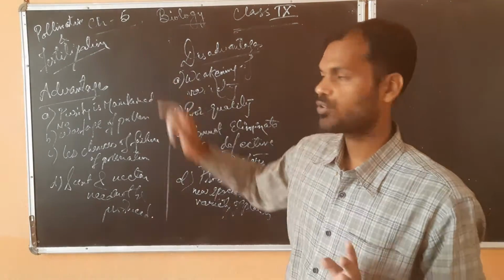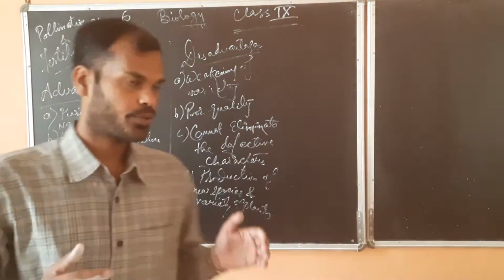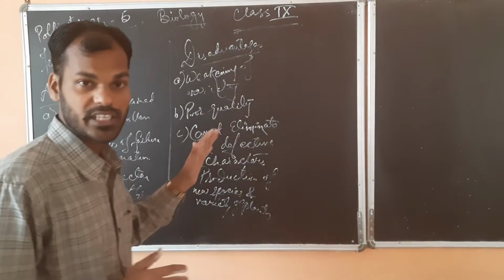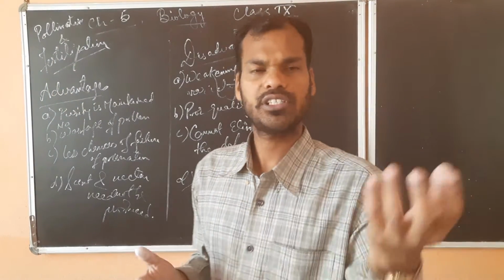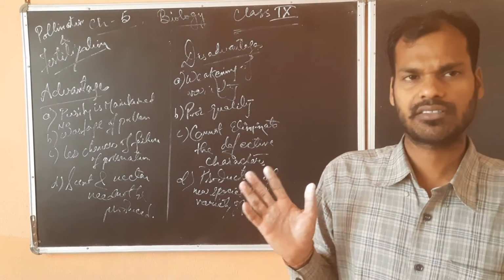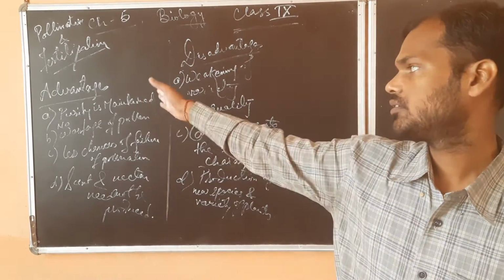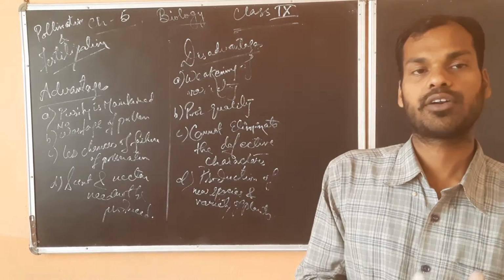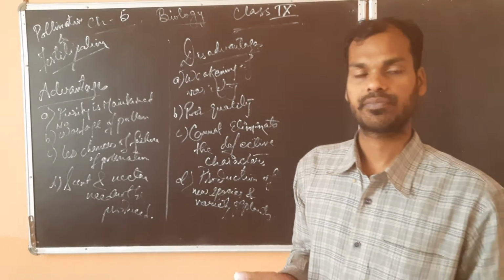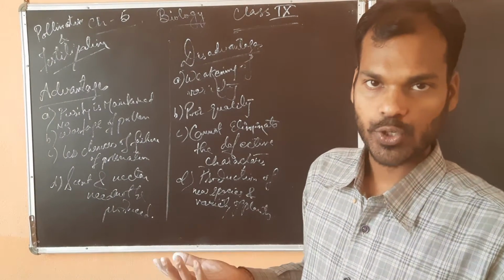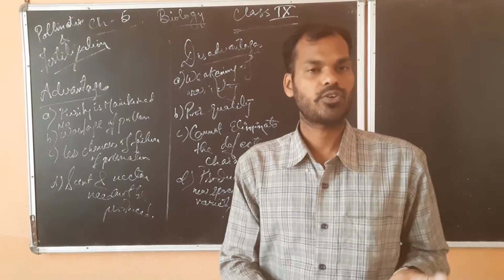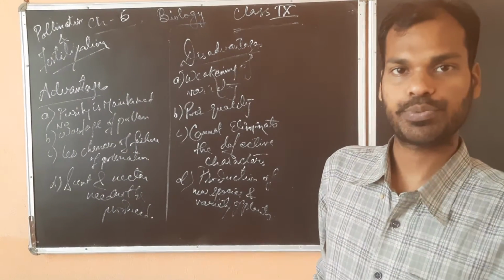Okay, now coming on to the advantages of self pollination. First one is purity is maintained, meaning the original species characteristics and traits are maintained. Because they are not belonging to a different plant, all the characters are the same. So the purity is maintained, meaning original characters are retained in the offspring also.